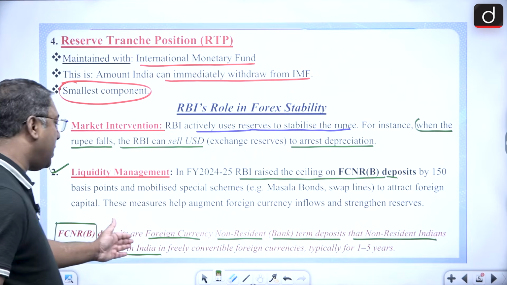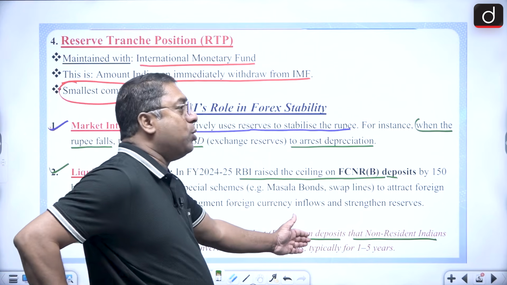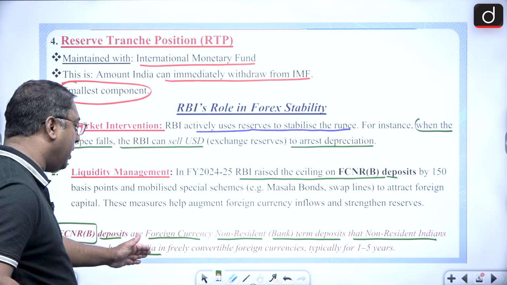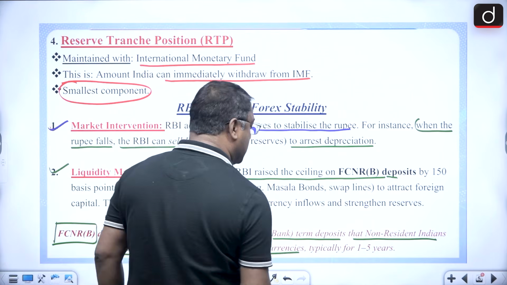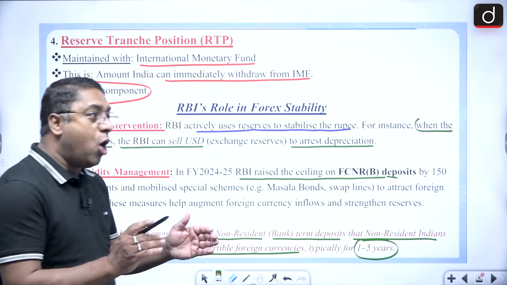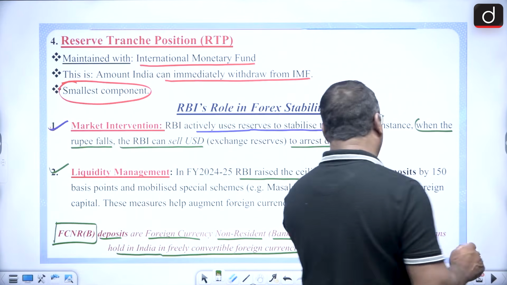So this is what is the foreign currency non-resident term deposits that the non-residents of India hold in India, and it is in freely convertible foreign currencies, typically for 1 to 5 years. Because it is a term deposit, so it is for 1 to 5 years.